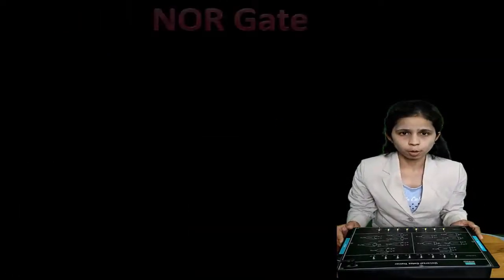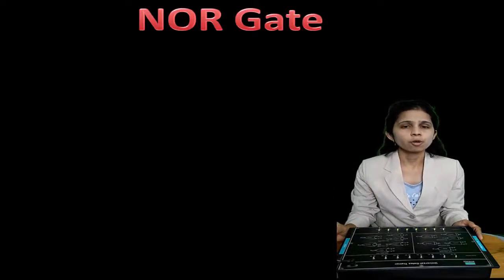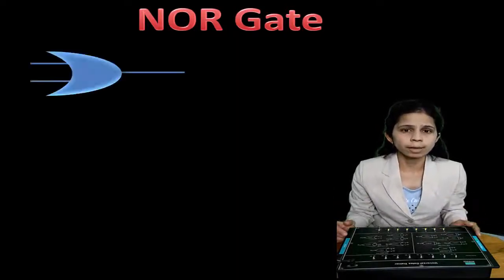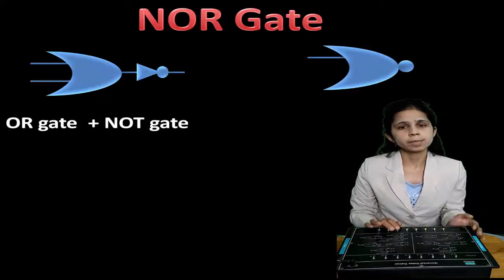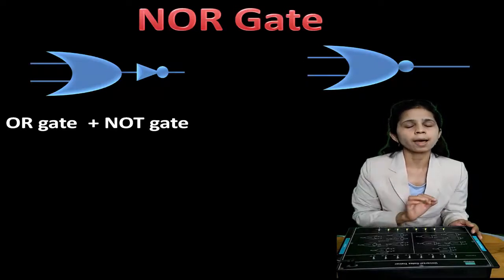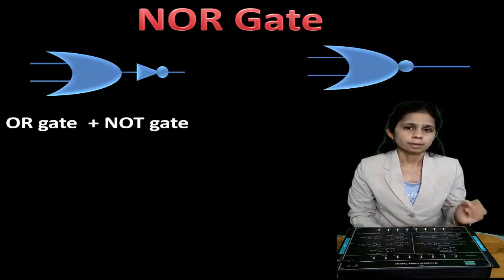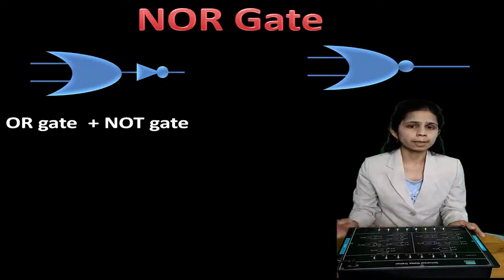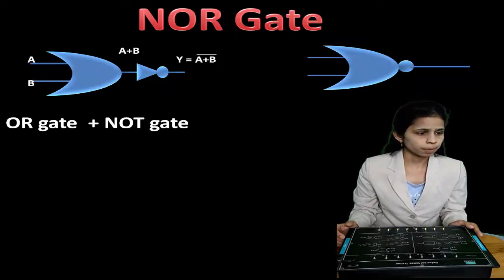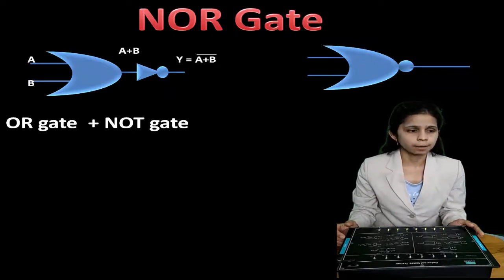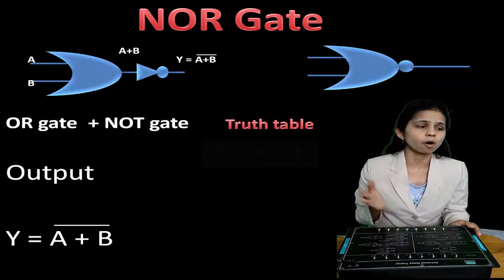Let's see something about NOR gate. So NOR gate is simply a NOT OR gate. So if you simply connect a NOT gate behind the OR gate, you will get a NOR gate. Symbolically it is represented by putting a small circle behind the OR gate. So it's a NOR gate. The output of the NOR gate is given by the expression (A plus B) bar. So it is simply the complement or invert of the OR gate.